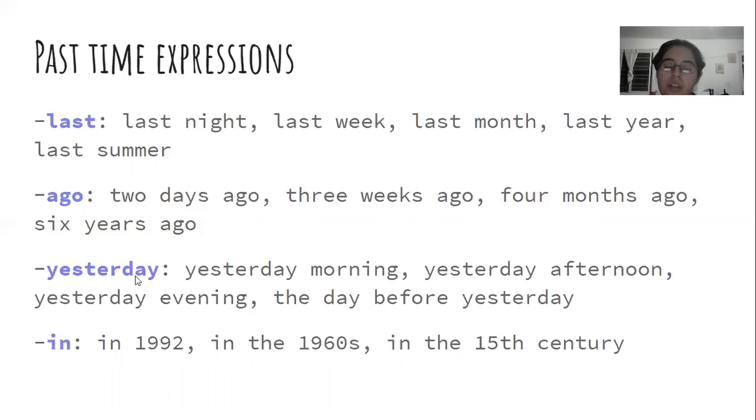Then we also have yesterday. So yesterday is just the day before today. So we can say I did exercise yesterday, or we can be more specific by saying I did exercise yesterday morning. I did exercise yesterday afternoon. I did exercise yesterday evening, or I did exercise the day before yesterday. But we don't say yesterday night. That's wrong, because yesterday night would be last night. So no yesterday night, only the other ones.